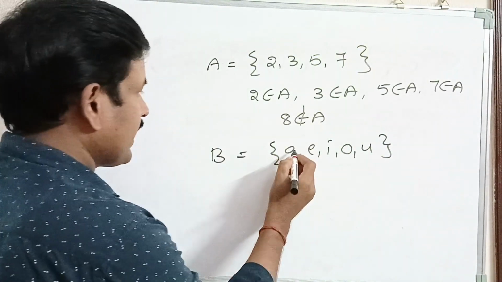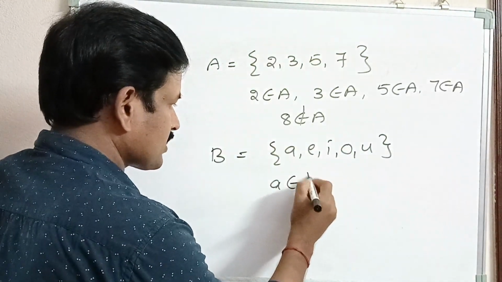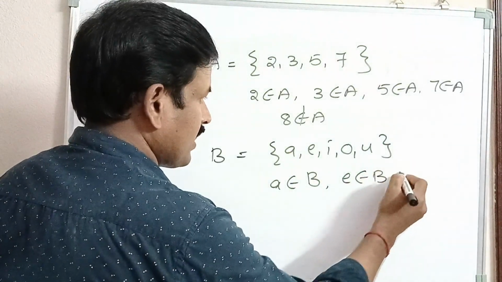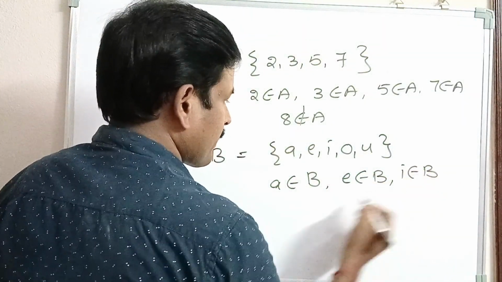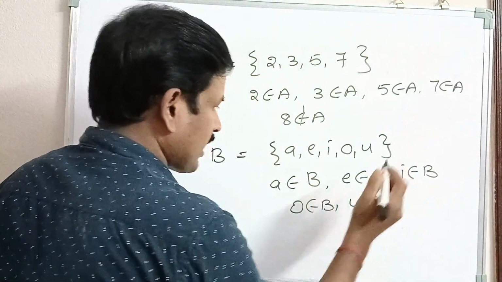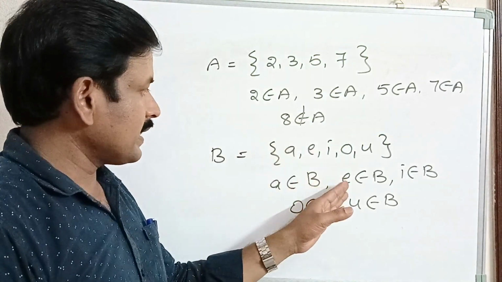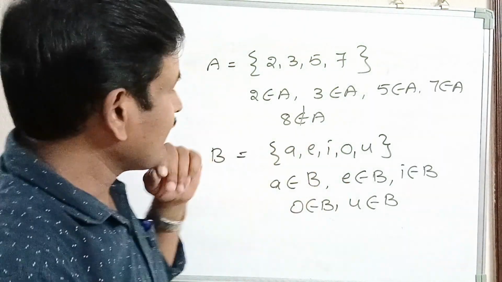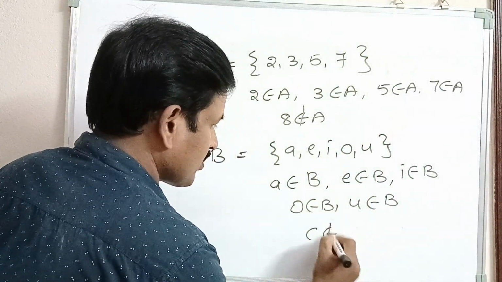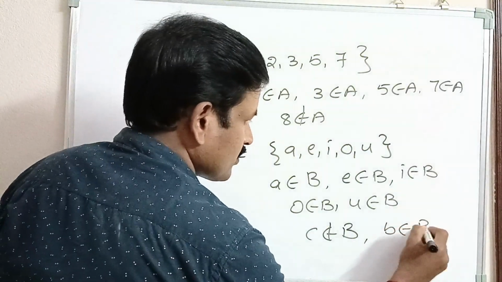Here a is an element in set B. How to denote that? Small a belongs to capital B. Small e belongs to B, i belongs to B, o belongs to B and u belongs to B. So a, e and i are elements in set B. Here c does not belong to the set B, and small b does not belong to capital B.